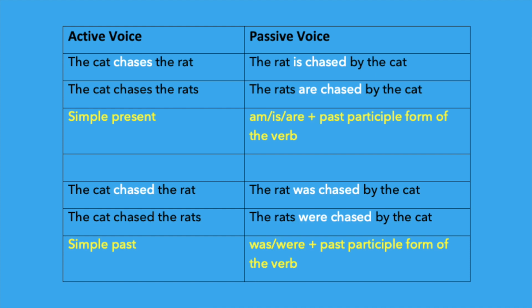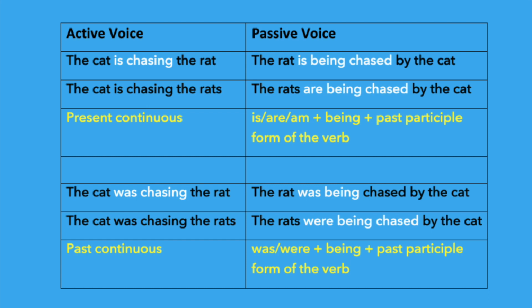See the next one. The cat chases the rats. Convert this into passive voice. There is the only one change, rat to rats. So we have to use the rats are chased by the cat because rats, it's a plural. See the next one. The cat chased the rat. It is in the simple past tense. So we have to use was or were in the passive voice. The rat was chased by the cat. If the sentence is the cat chased the rats, what will be the passive voice? The rats were chased by the cat because it's plural.